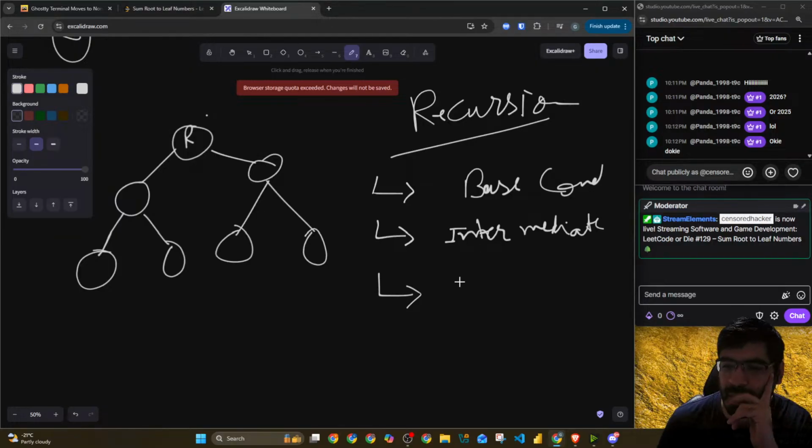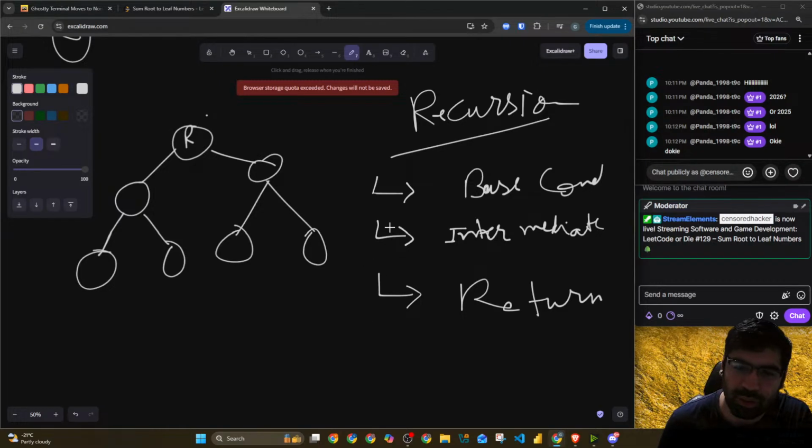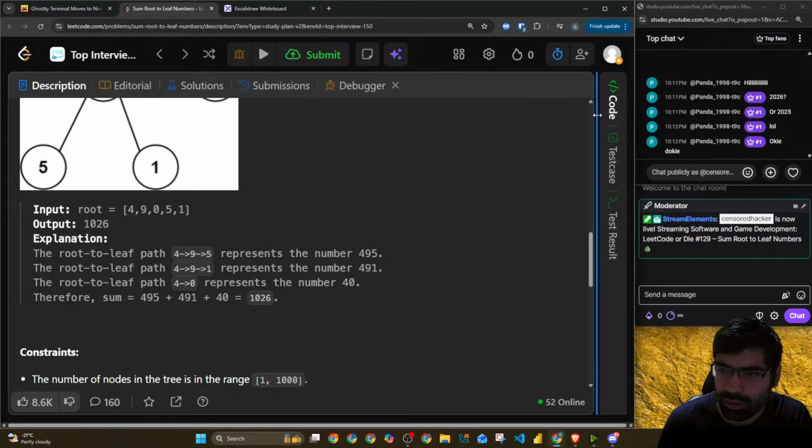Third is what it will be returning, the return one. And if you don't know all of these, you don't have to. You just have to start from somewhere, and we can figure out the other two later, right? So that's our goal. Let's start with the coding of this then.